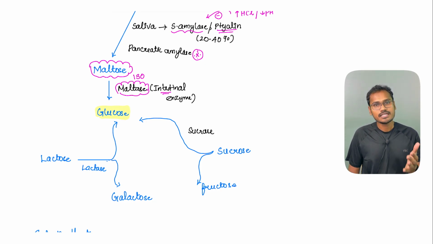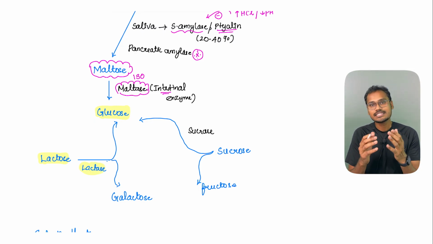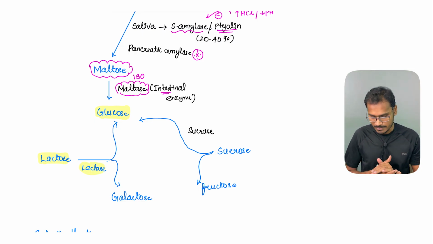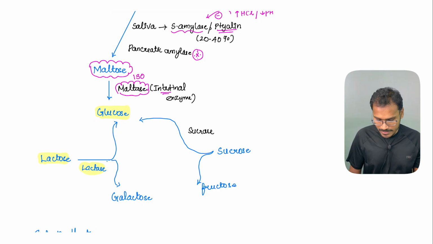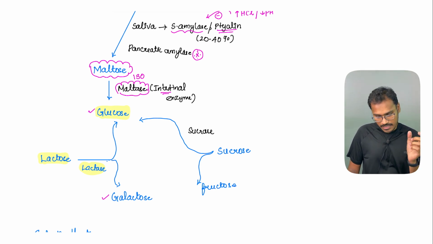In a similar manner, the lactose will also be acted upon by the intestinal enzyme, that is lactase. This lactase is very, very important. We will see an applied aspect also. And finally, it will break into another form of glucose. So, lactose is further broken down into glucose and galactose. From maltose also we have derived the glucose, but from lactose we derive glucose as well as galactose.